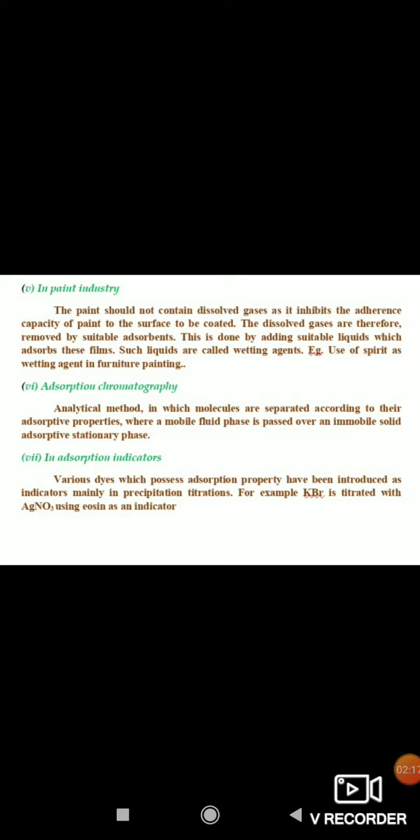Seventh one is in adsorption indicators. Various dyes which possess adsorption properties have been introduced as indicators, mainly in precipitation titrations. For example, KBr is titrated with silver nitrate using eosin as an adsorption indicator.